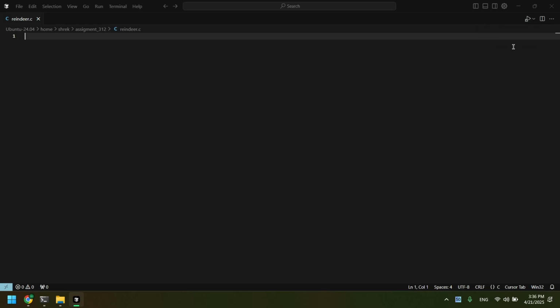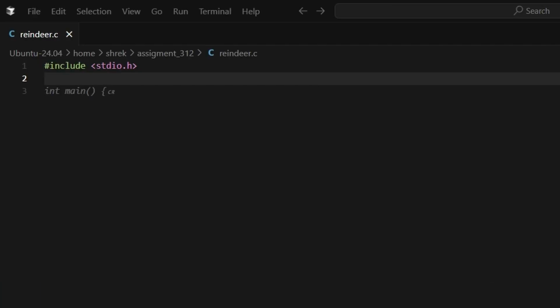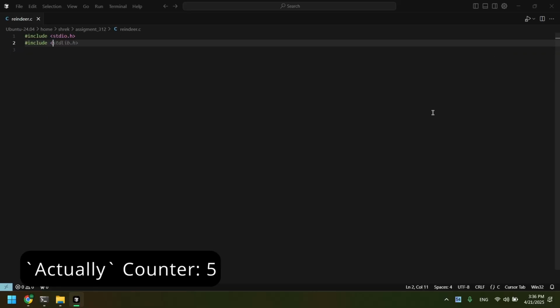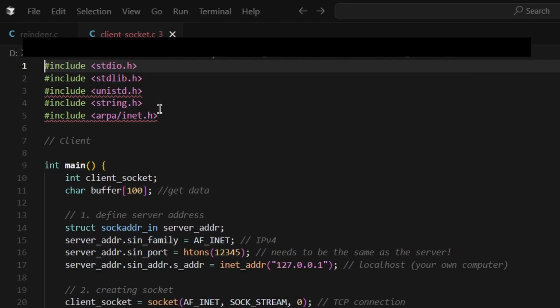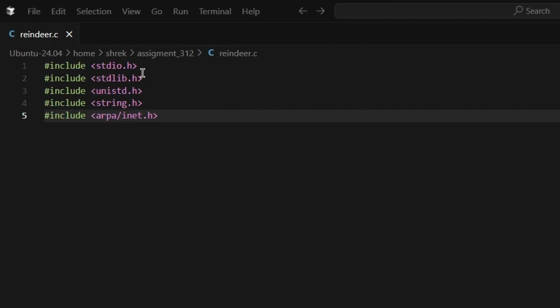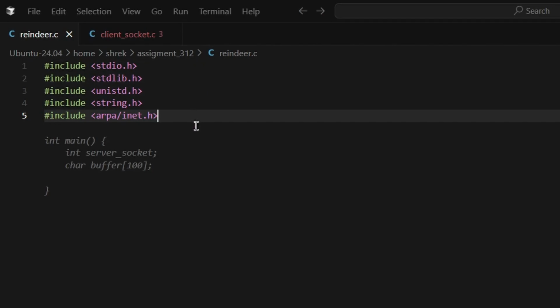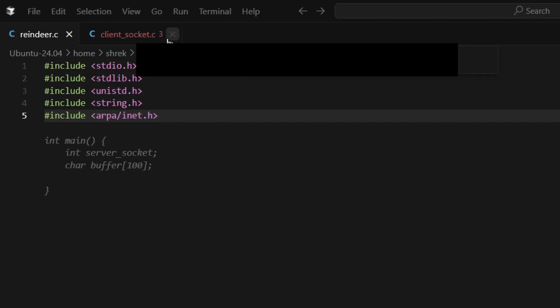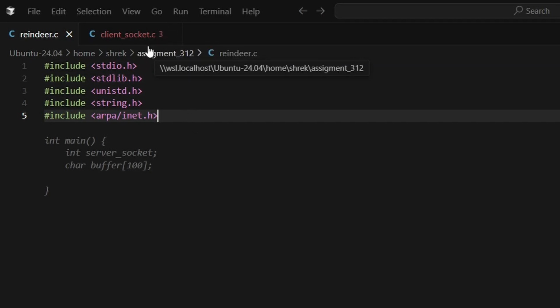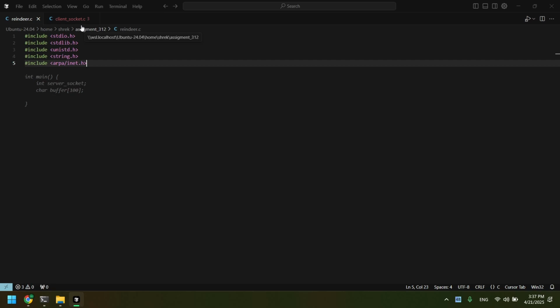But the real question is, does it run Linux based stuff? So I know a library, I think it was not this. No, actually, hold up. I need to check it real quick. Okay, so there is all of this. I'll just copy it from an older assignment. I don't see any red lines, just like the previous file here, because this is written in Windows and this is the professor's code. When I paste it here, it doesn't seem to act the same. So I assume that this is a win and we can actually make the file. Oh my god, this took an unnecessary amount of time. The point is, we're good to go.